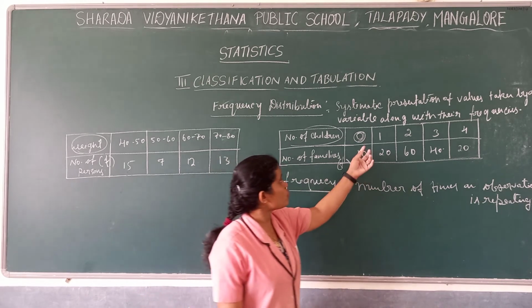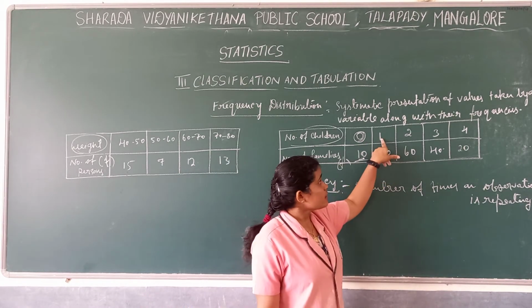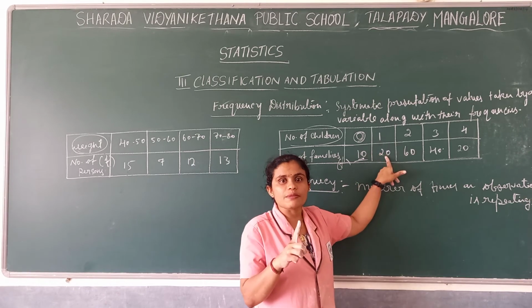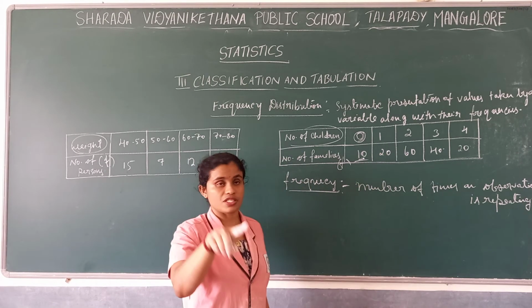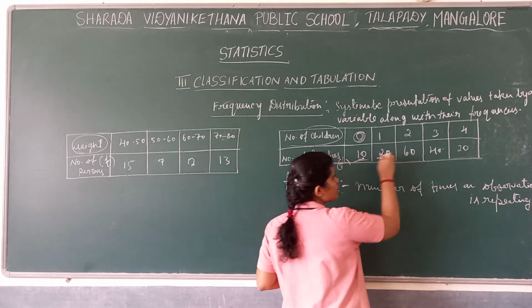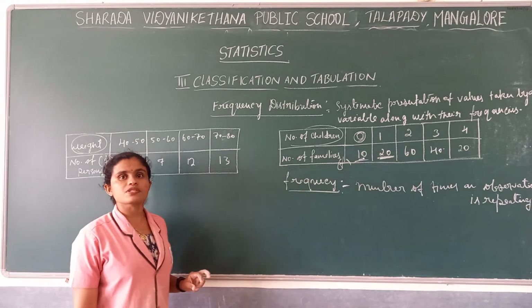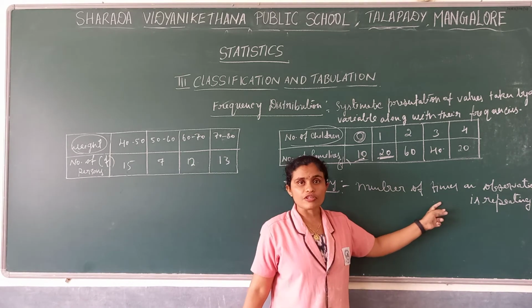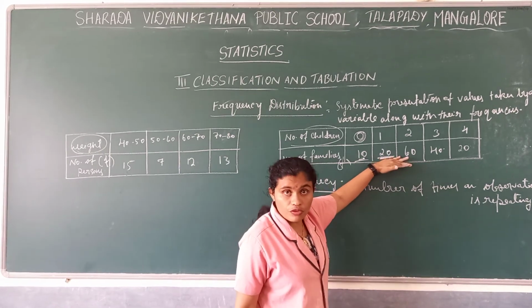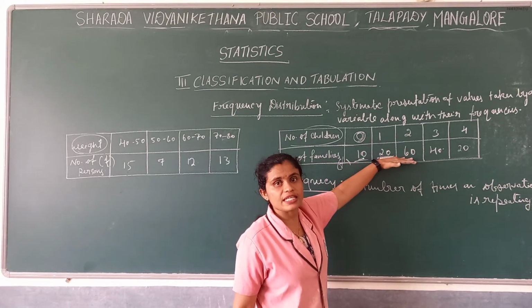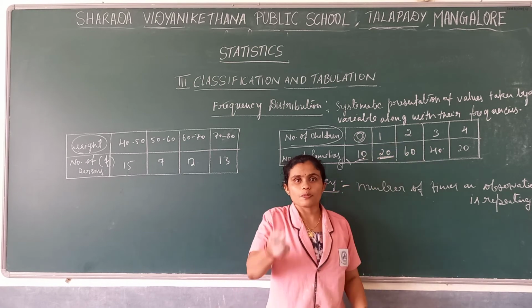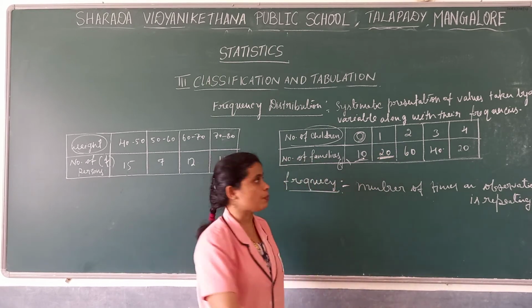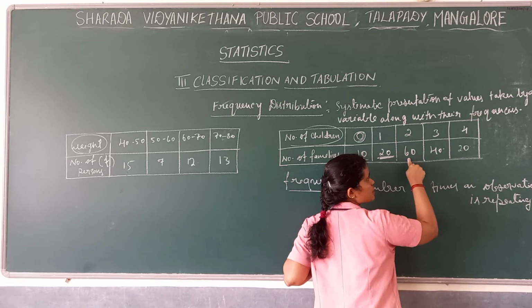10 families don't have children. Here, the number 1, how many times is it repeating? 20 times. The number of times an observation repeats, we call it frequency. So these are the frequencies, the variable presented along with its frequency. That particular variable, how many times does it repeat?